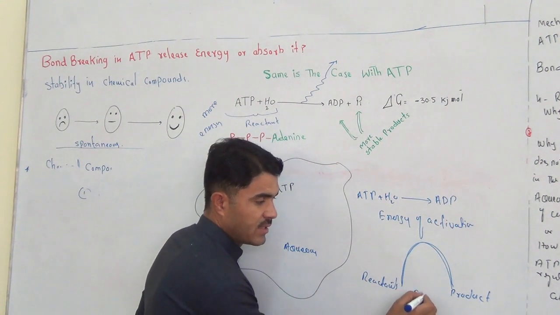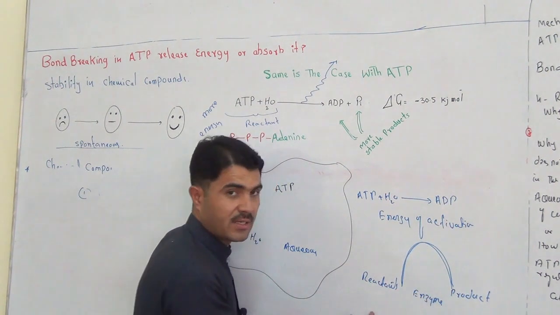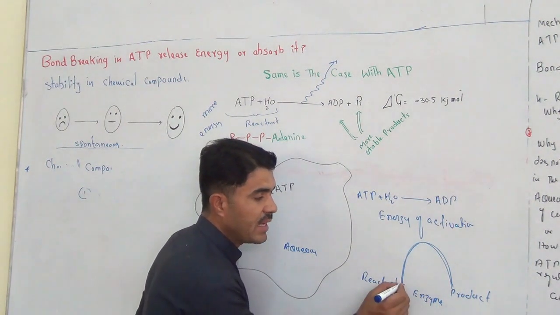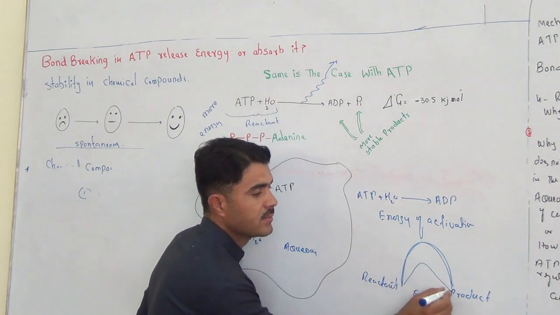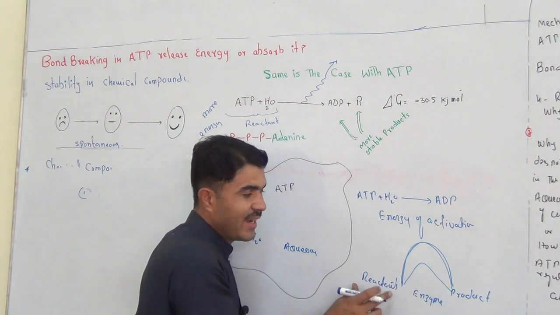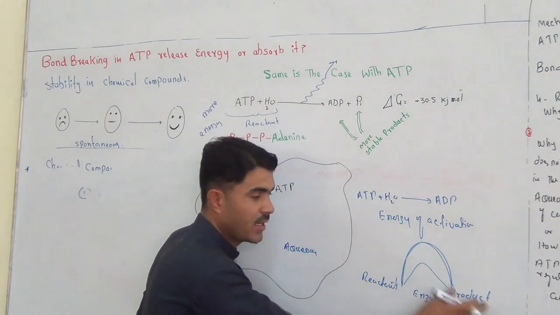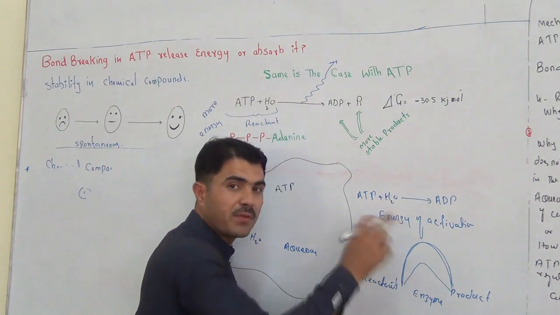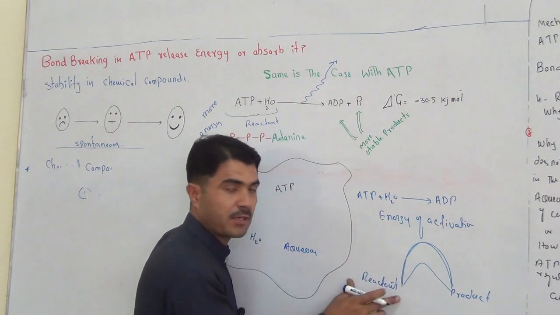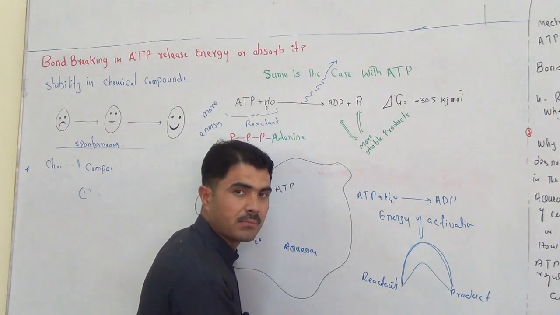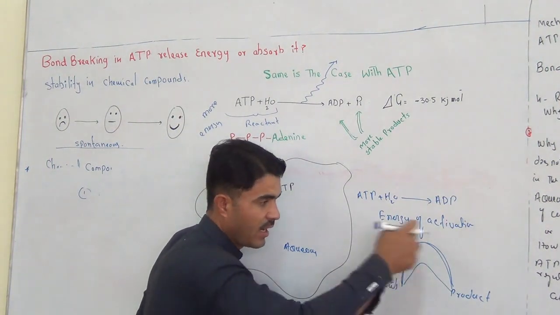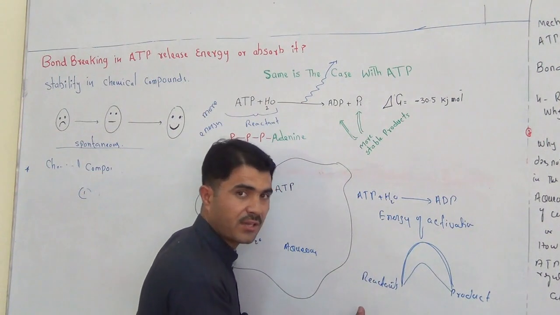If the enzyme is present, the enzyme will make that barrier decrease. Now the reactant will take less time to become product as compared to the previous condition where the enzyme was not there, and it is very difficult for the reactants to convert into product because of this large barrier.